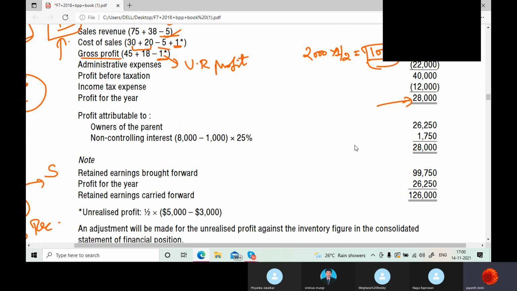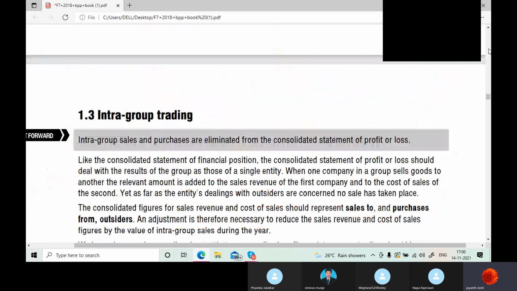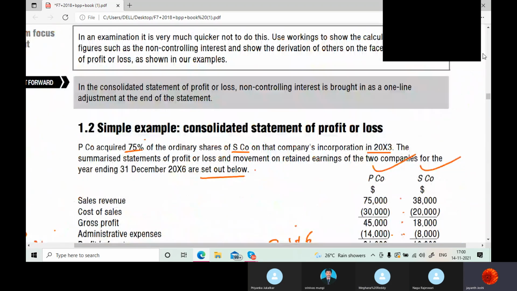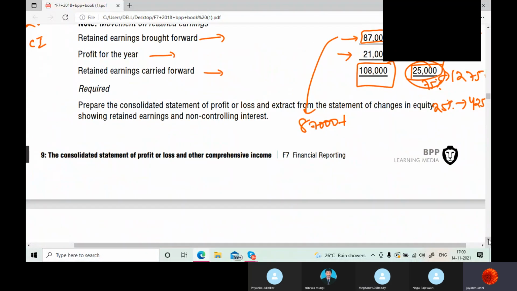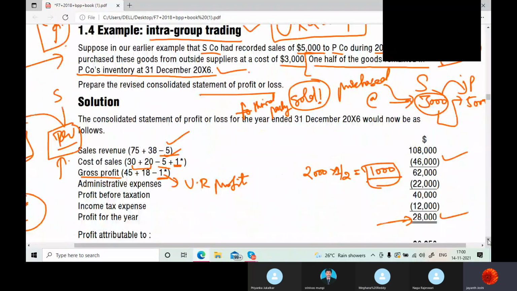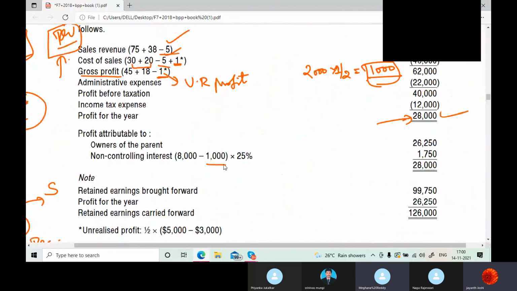Till here everything is all right. You already know what is the profit of the subsidiary company in this question? 8,000, sir. From that we will remove the unrealized profit. Why? Because that is between the parent and subsidiary. So we removed it, and whatever is there is 7,000.